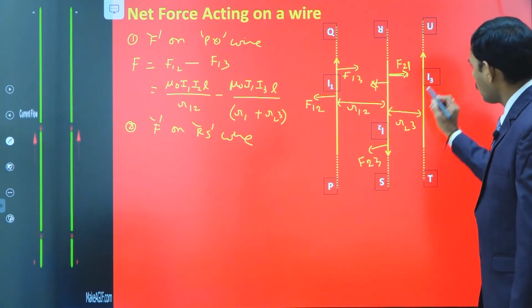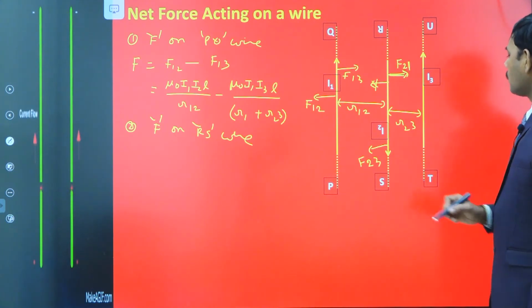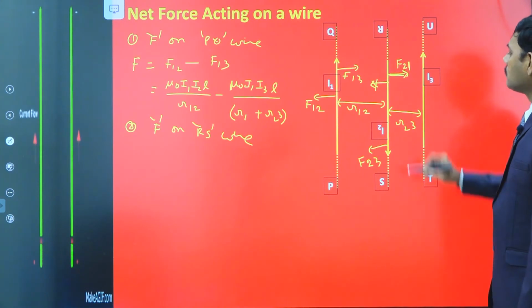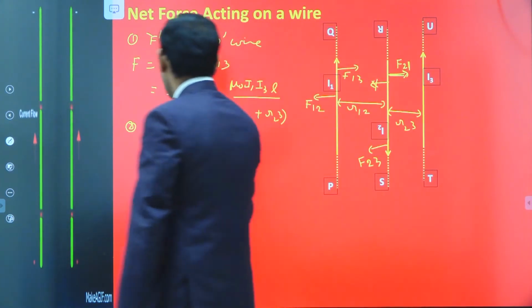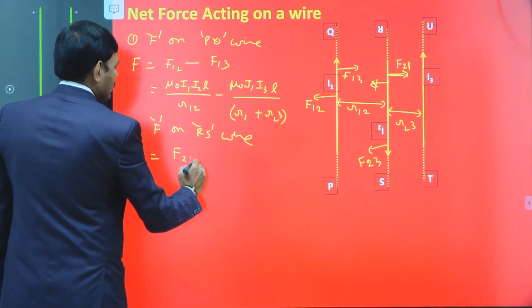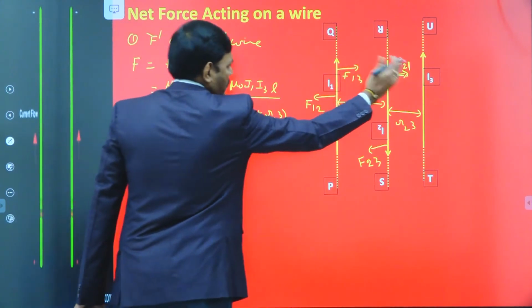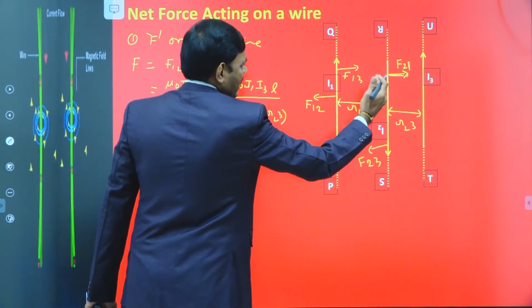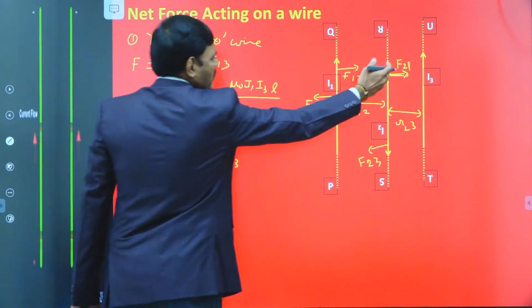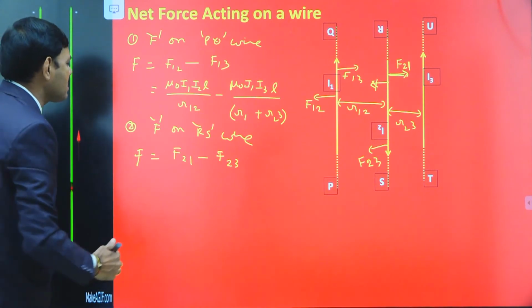So the second wire is also repelled by the third wire, and its force direction, F23, is away from the third wire. So the net force on the second wire is F21 minus F23. The second wire is repelled by the first wire and repelled by the third wire in opposite directions. So when you observe the F21 and F23 directions, they are opposite, and the net force is F21 minus F23.